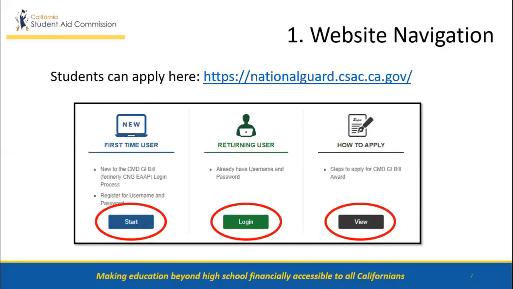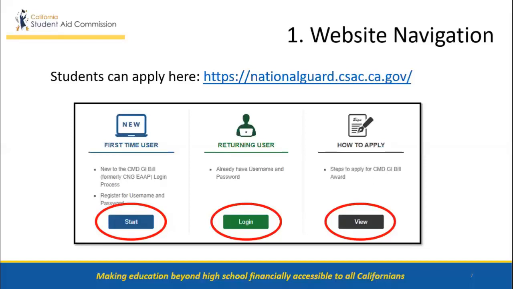Students can apply at this website, nationalguard.csac.ca.gov. Starting in 2020-2021, the CNG EAAP program is now named the CMD GI Bill Award Program. As you apply, you may notice the website may say CNG EAAP or CMD GI Bill Award Program. Both of them are the same program.